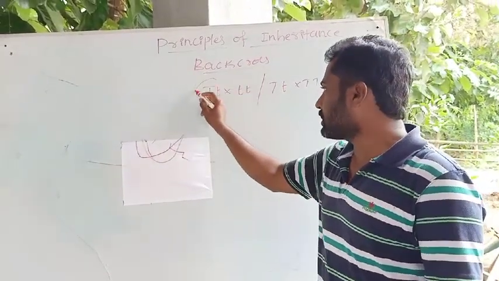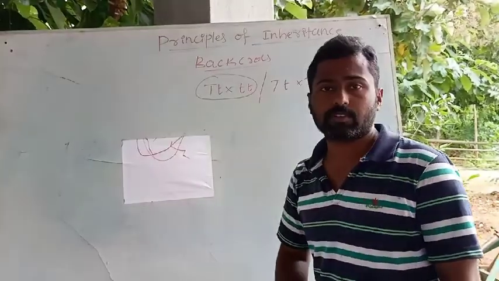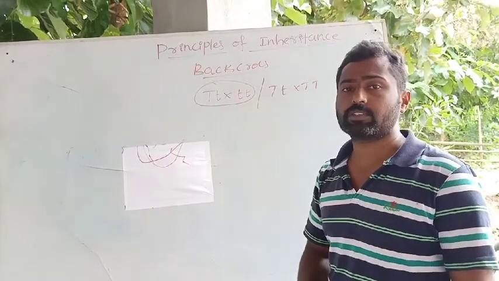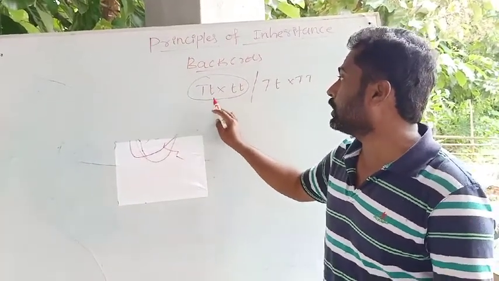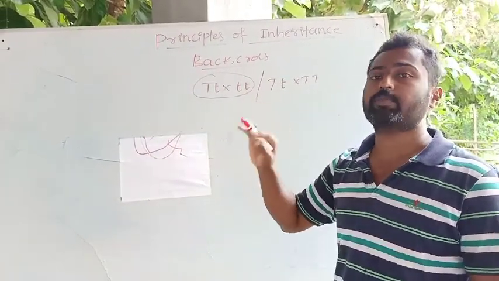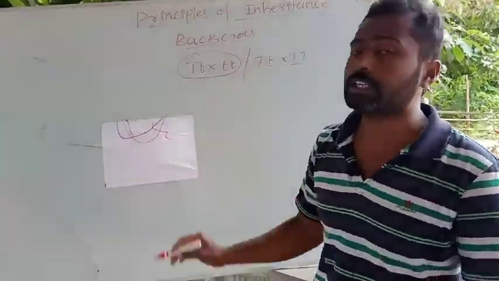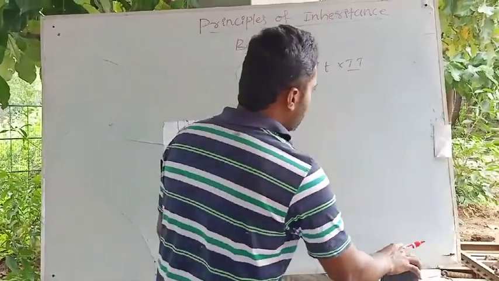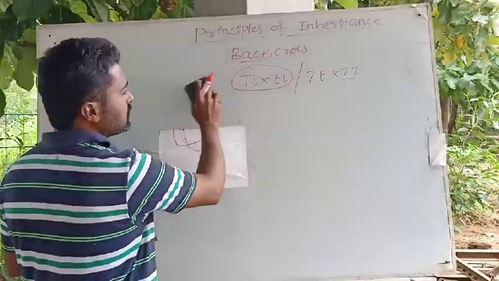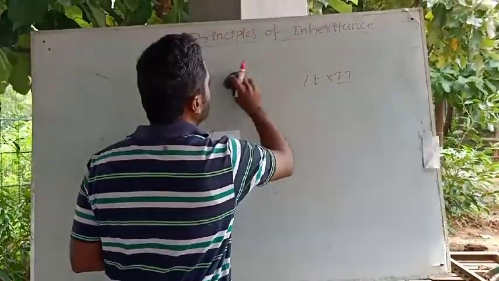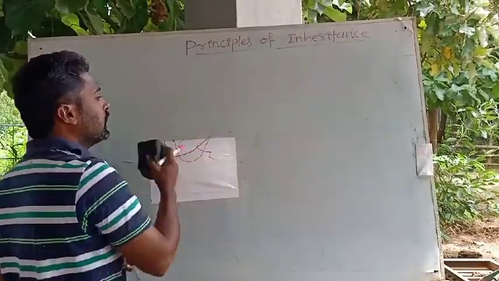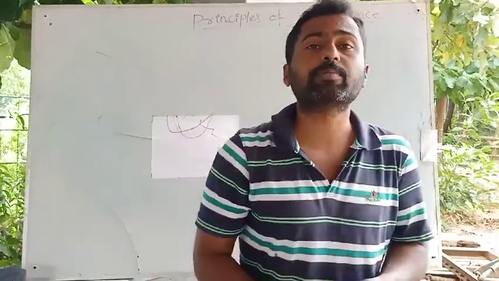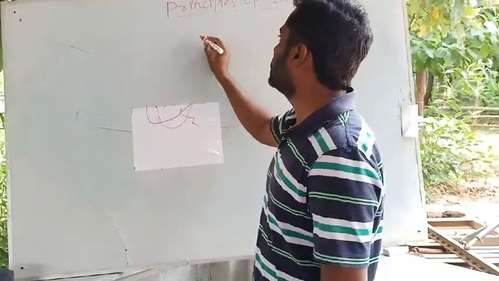See, test cross is also nothing but a kind of back cross. If we consider only the recessive parent, it is called a test cross. So suppose the F1 hybrid is crossed with the recessive parent or with the dominant parent, it is what is called the back cross. Okay. So this is up to the monohybrid cross and the law of dominance. Okay. And one of the important concepts in the chapter Principles of Inheritance is about